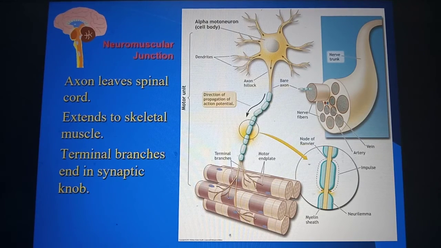So understanding this conduction system is important: how the impulse starts from the brain, goes through the axon, through the dendrites, through the terminal branches of the axon and into the muscle. If there is any abnormality in the function or in the anatomy at any place, then you will have diseased conditions, which is what neurology is all about. So we'll be studying the abnormalities and the diseases caused by these abnormalities in the coming few classes.